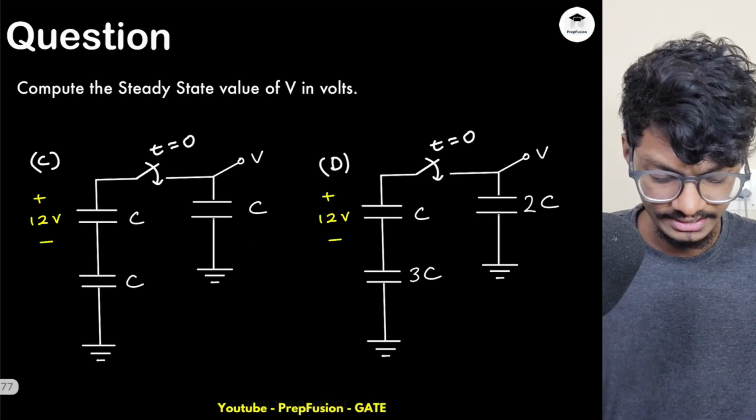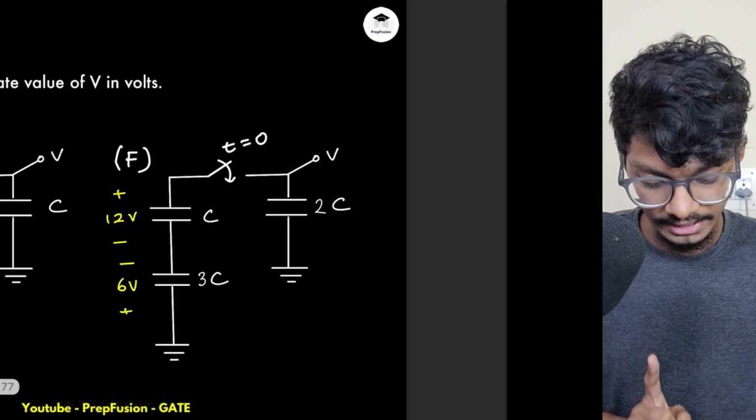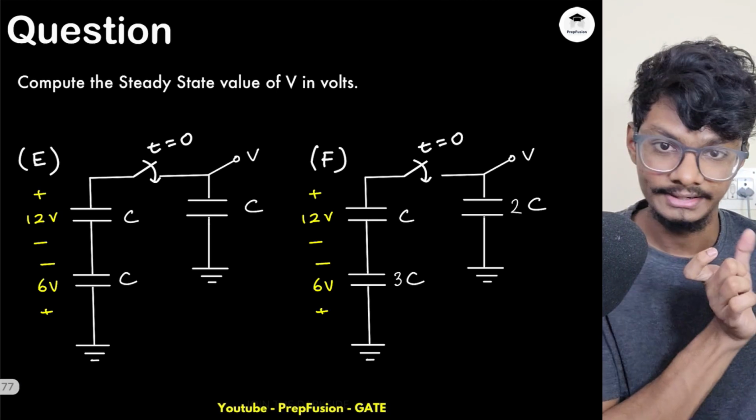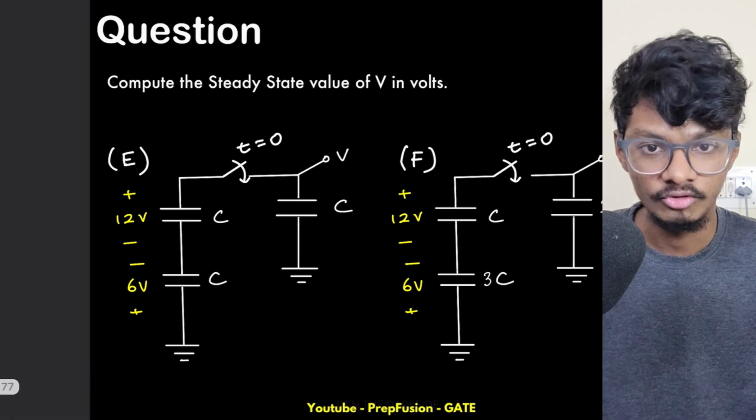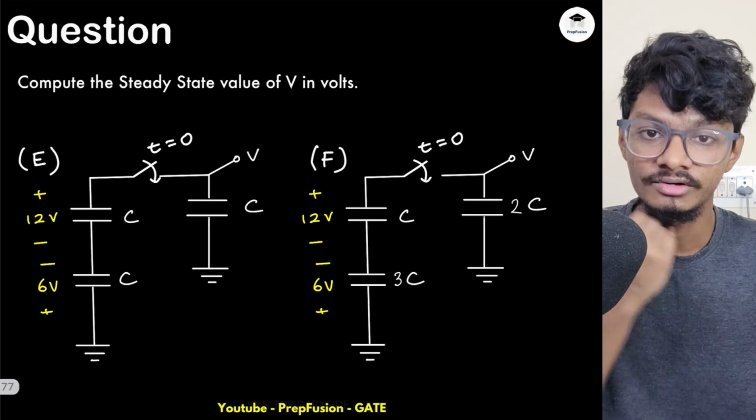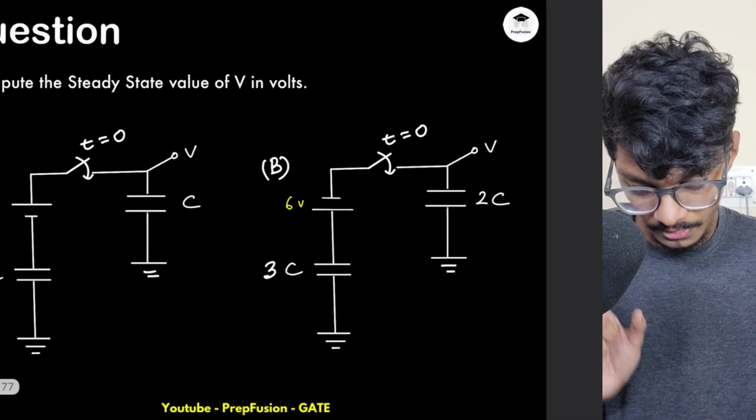This is C and D. This is E and F. And at the end, I have another question, according to two different switching periods. Two different switches are present, and you have to compute the steady state voltage. That is also a very good question. So let's start with this.